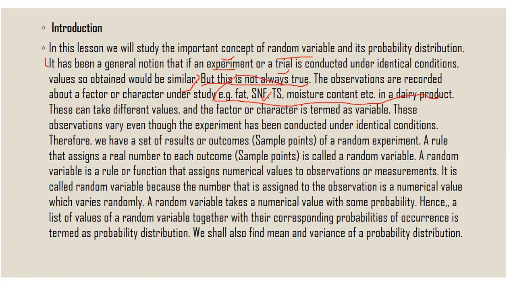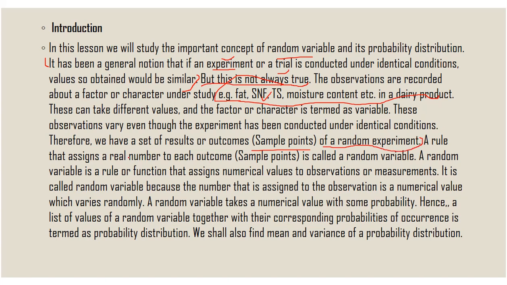These different values of factors or characters are termed as a variable. These observations vary even though the experiment has been conducted under identical conditions. Therefore, we have a set of results or outcomes, sample points of a random experiment. So, we need a random variable for this type of example.